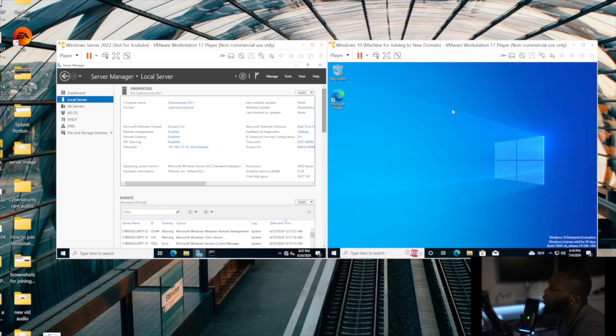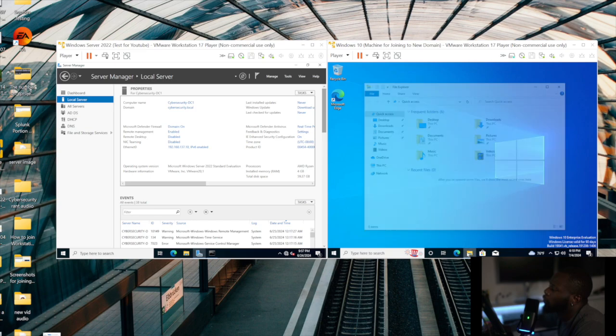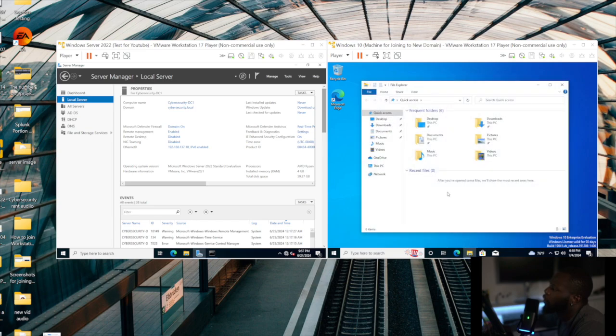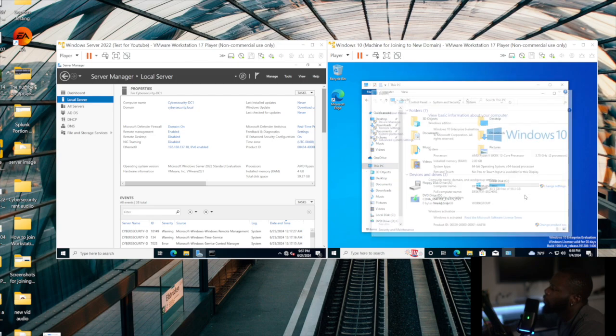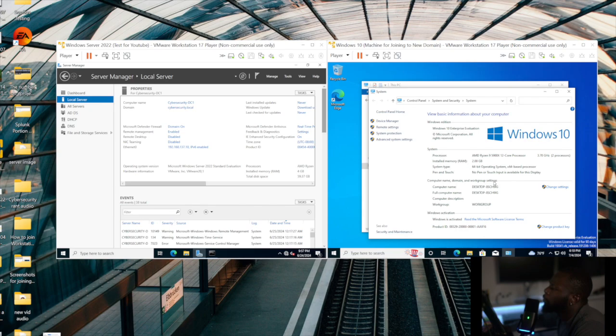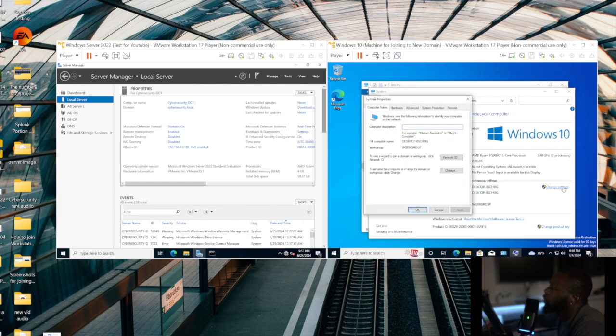So now from here, what you want to do is click on the file explorer, and then go to this PC, right click anywhere here and press properties, and now it brings you to these settings. So what you want to do is go to change settings.